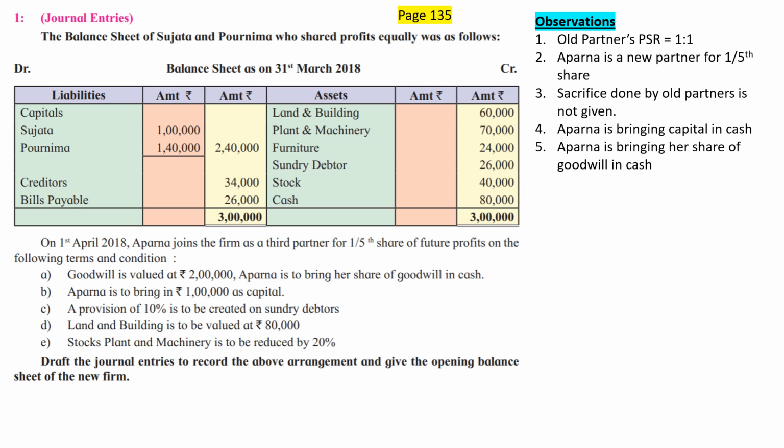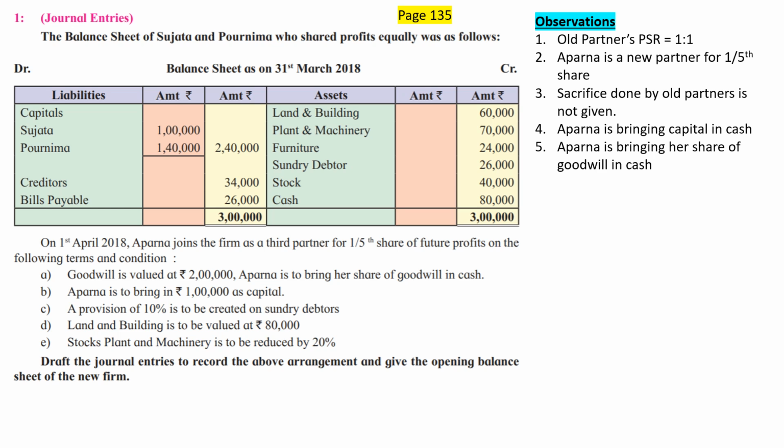That means these debtors are created out of the sales up to 31st March 2018, when only Sujata and Purnima were partners. These debtors have no relationship to Aparna.